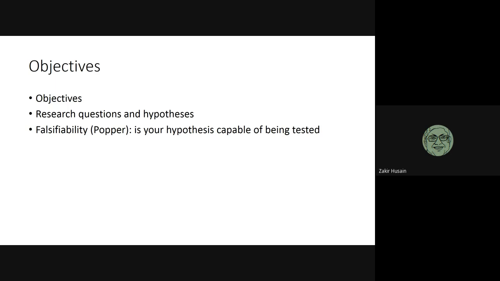On the other hand, if I say that I like this boy very much, can this be tested? This cannot be tested because it's something very personal to me. So this is not a scientific statement. Falsifiability is very important in social science research. Your hypothesis should be capable of being tested and proved wrong. If it can be tested, then only you have an operational hypothesis.